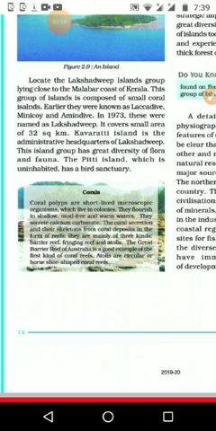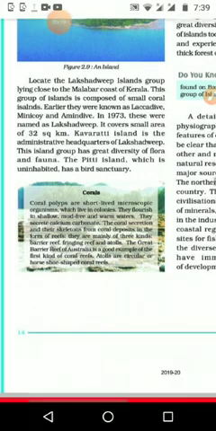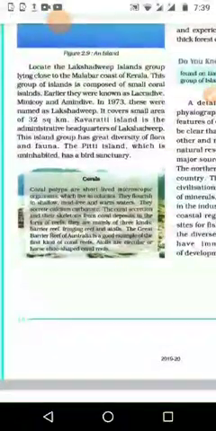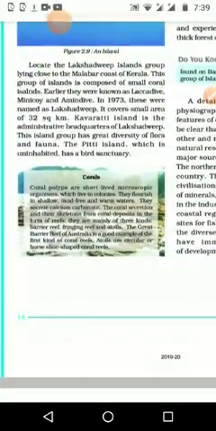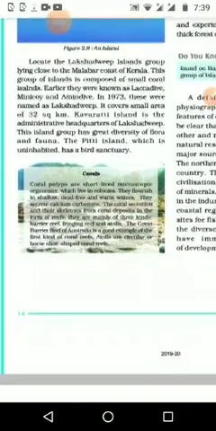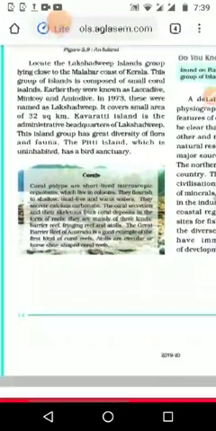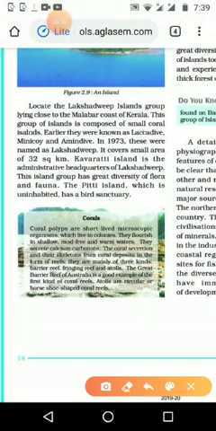This group of islands is composed of small coral islands, and earlier they were known as Lakodif, Minicoy, and Amindif. These three names were there for Lakshadweep in olden days, and nowadays it is known as Lakshadweep, and it is near to the Malabar coast of Kerala, and it is a group of islands.